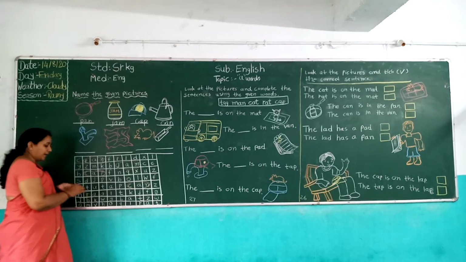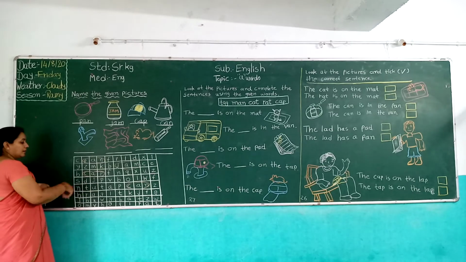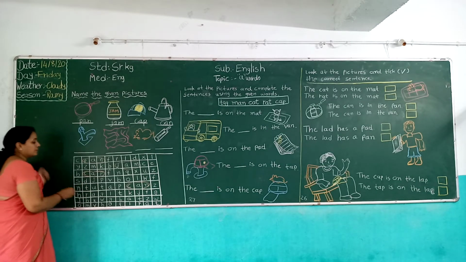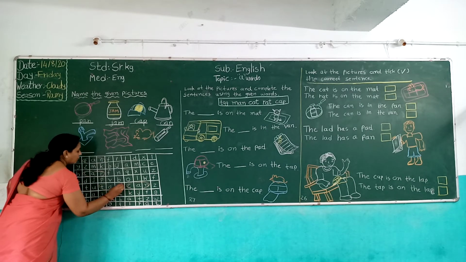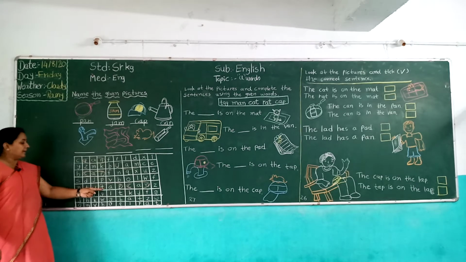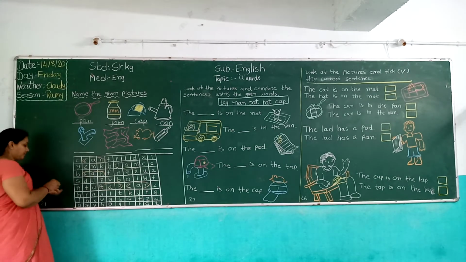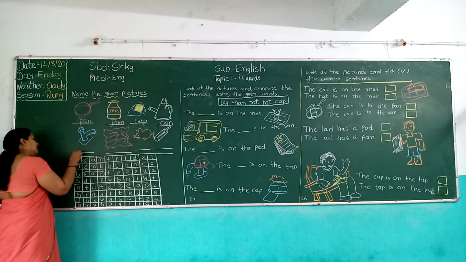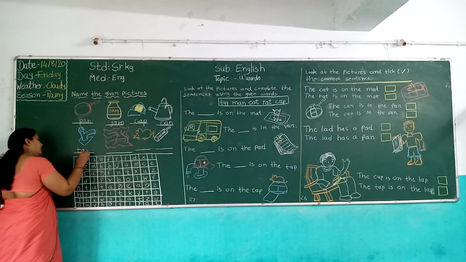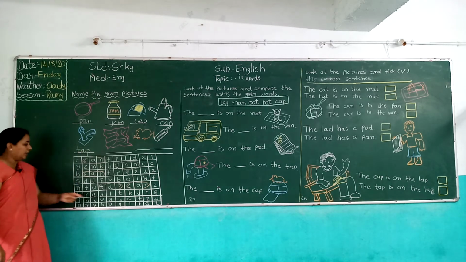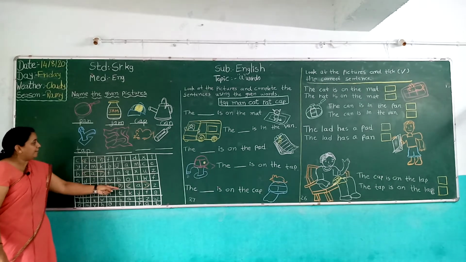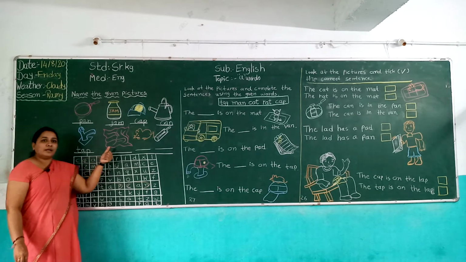It is before can. So we circle tap above. Now write here tap. Tap, tap.